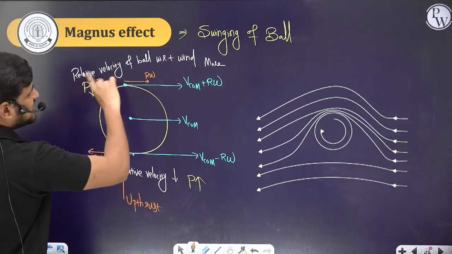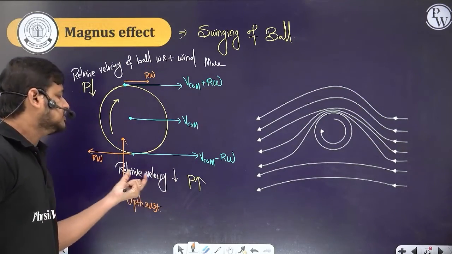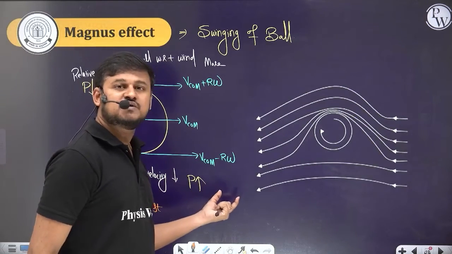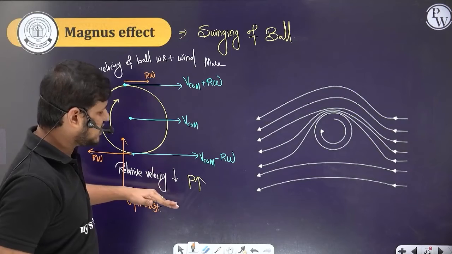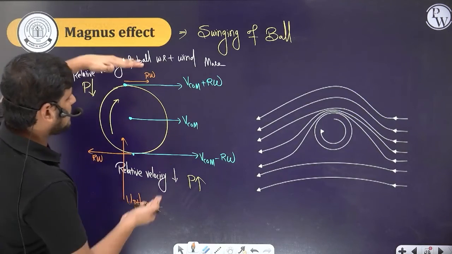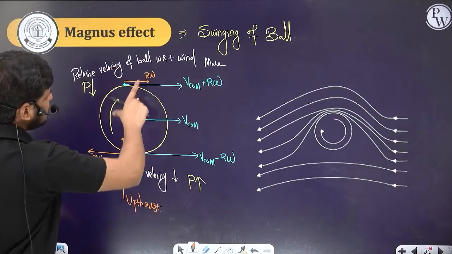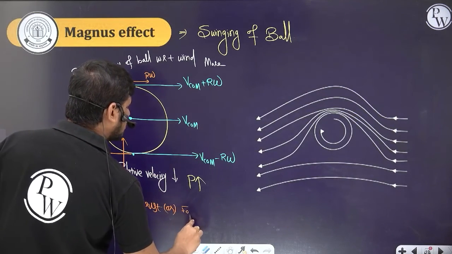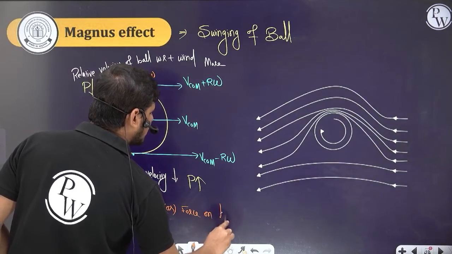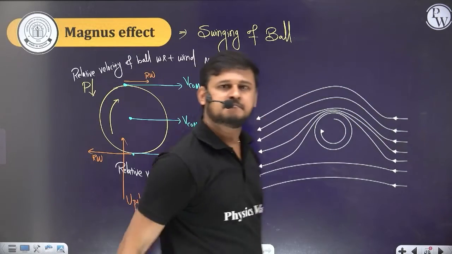So at the top, the relative velocity of the ball with respect to the wind is more, and at the bottom, the relative velocity of the ball with respect to the wind is less. So here velocity is more, pressure less. Here the velocity is less, pressure more. So the bottom pressure is more. As a result, what happens? There is some upthrust or force that acts. The force on the ball acts. So as a result, the ball swings more.